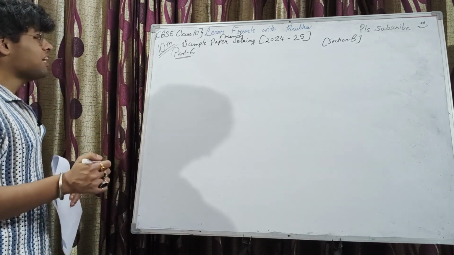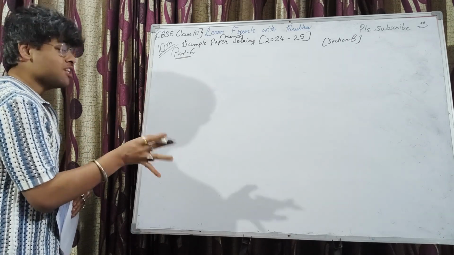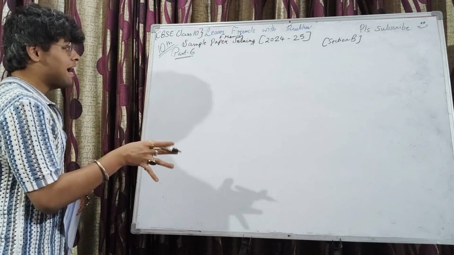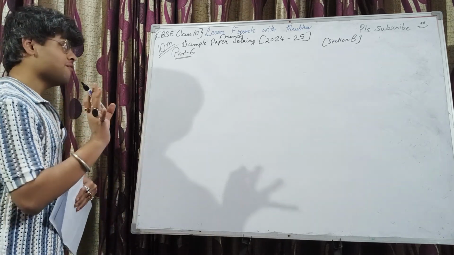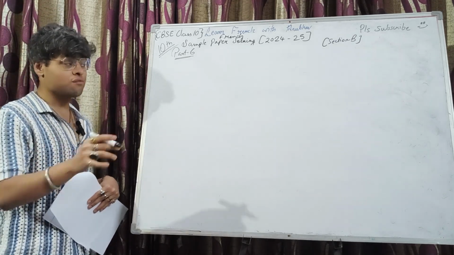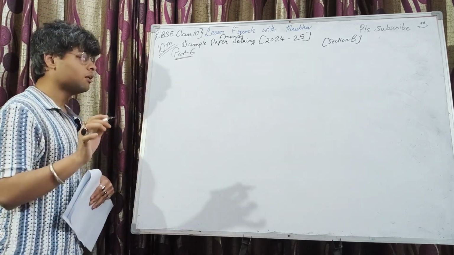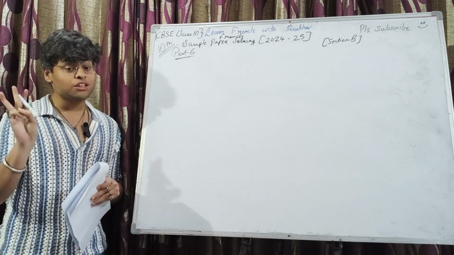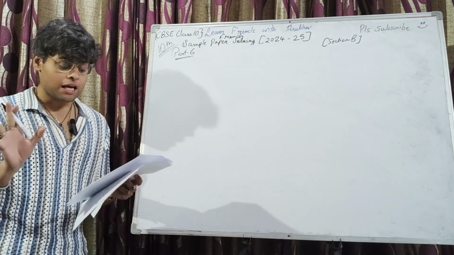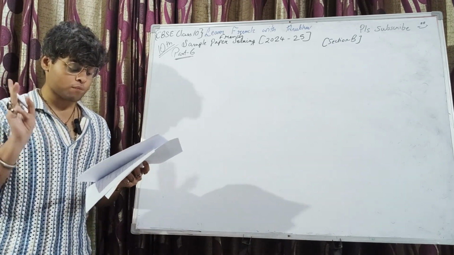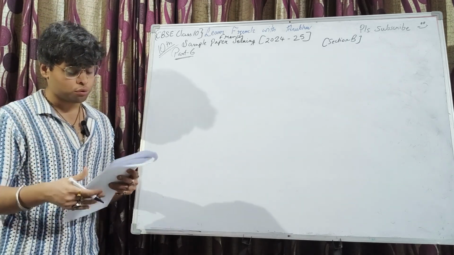In today's class, we are continuing with CBSE Class 10 Sample Paper Solving for French 2024-25 batch. Until now, we have completed Section A, Section C, and Section D. We are left with the last remaining section, which is Section B. So in this part 6 video of this sample paper, I'll be discussing all the 3 short writing questions. The questions that carry 5 marks, and you are required to do any 2 out of these 3, right? I'll be discussing all 3, don't worry.